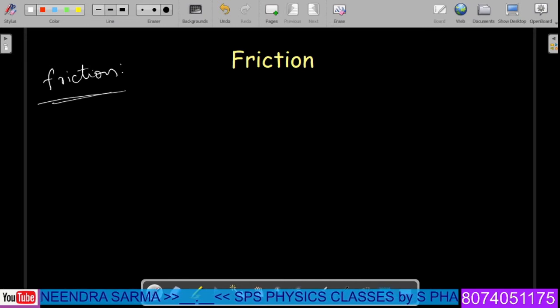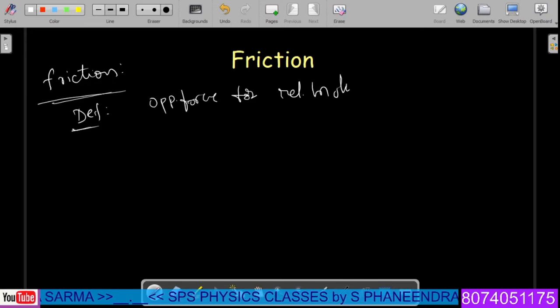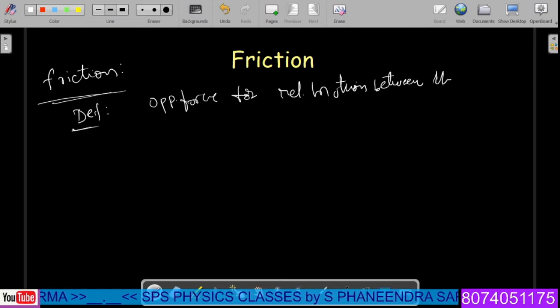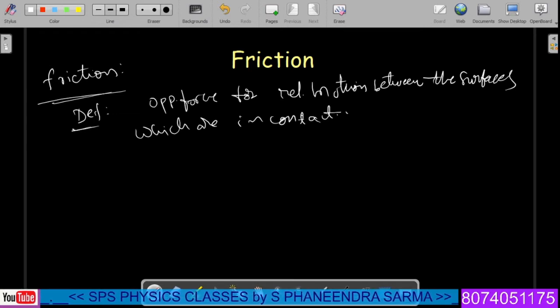What is the meaning of friction? Let us see the definition of friction. Friction means a kind of opposing force for relative motion between the surfaces which are in contact. So, friction has an opposing nature for the relative motion between the surfaces which are in contact.